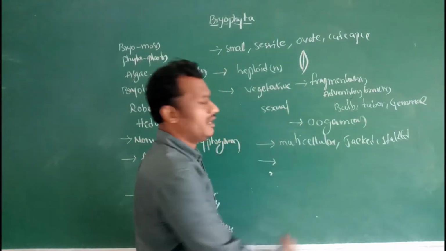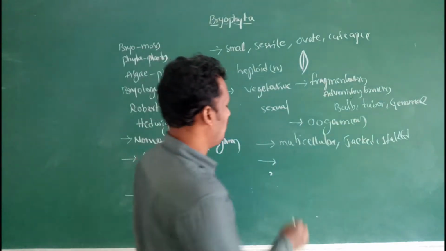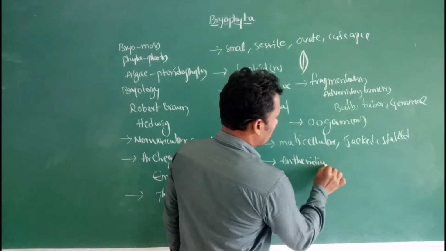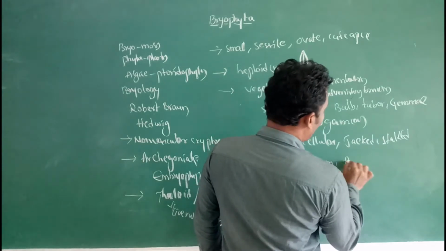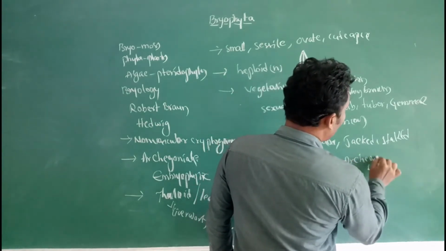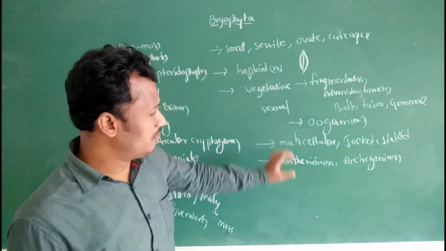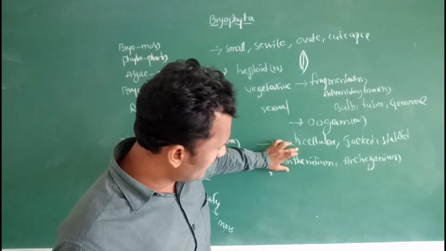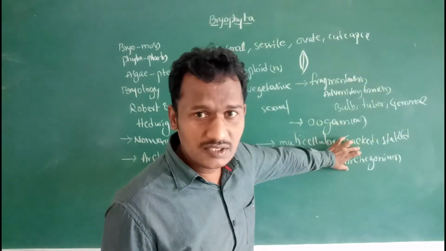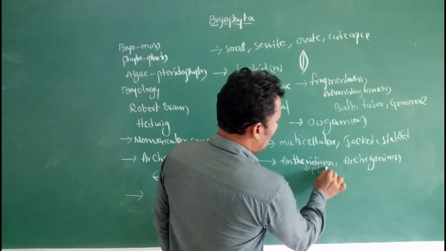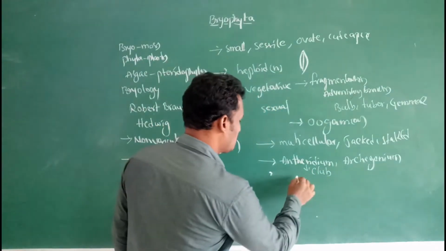In bryophytic plants, the male sex organ is known as the antheridium and the female sex organ is known as the archegonium. Antheridium is generally club shaped.